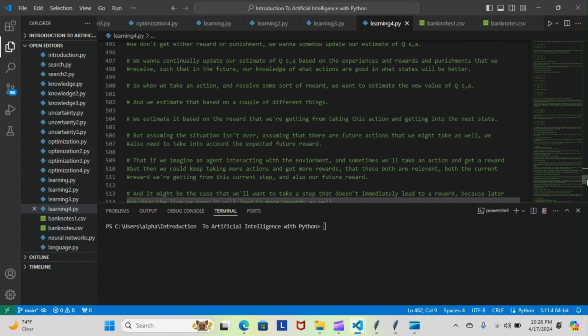We estimate it based on the reward that we're getting from taking this action and getting into the next state. But assuming the situation isn't over, assuming that there are future actions that we would like to take as well, we also need to take into account the expected future reward. If we imagine an agent interacting with the environment, sometimes we'll take an action and get a reward, but then we could keep taking more actions and get more rewards, and these both are relevant. Both the current reward we're getting from this current state and also our future reward.